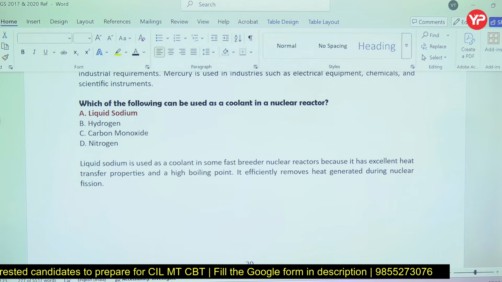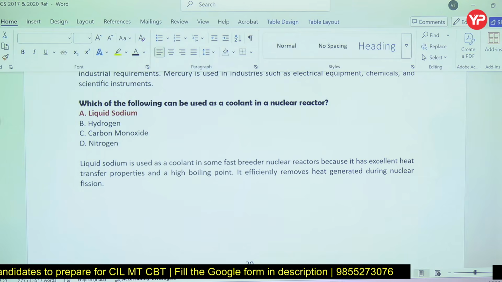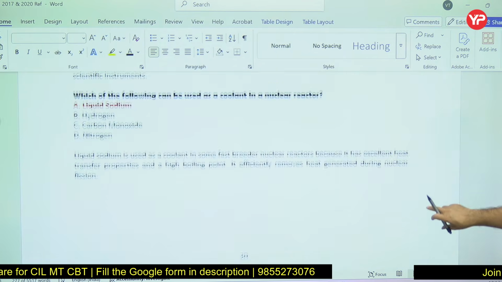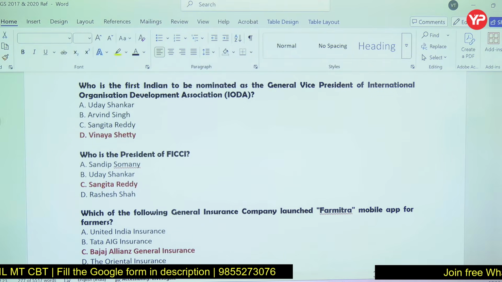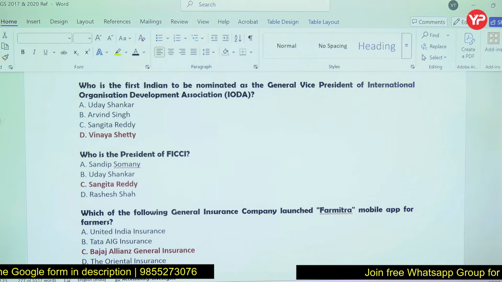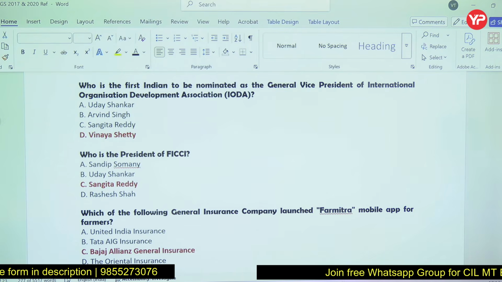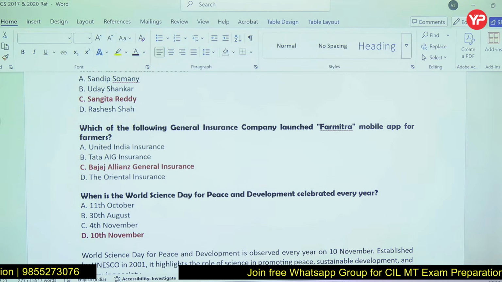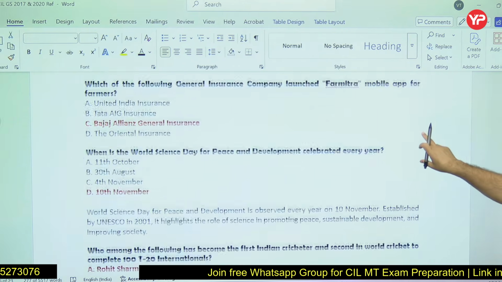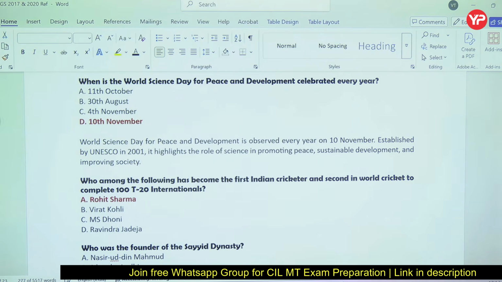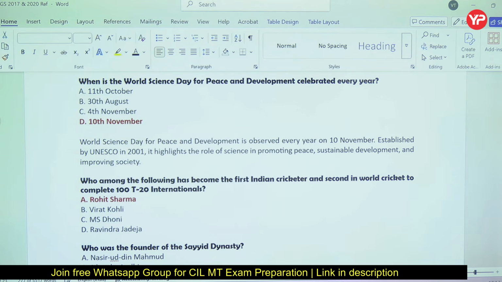Okay, so liquid sodium is basically the coolant. Fast breeder reactor. It has excellent heat carrying capacity. Okay, so International Development Association, President of FICCI. Okay, at that time current related issues. Okay, so World Science Day for Peace and Development. UNESCO created it in 2001.